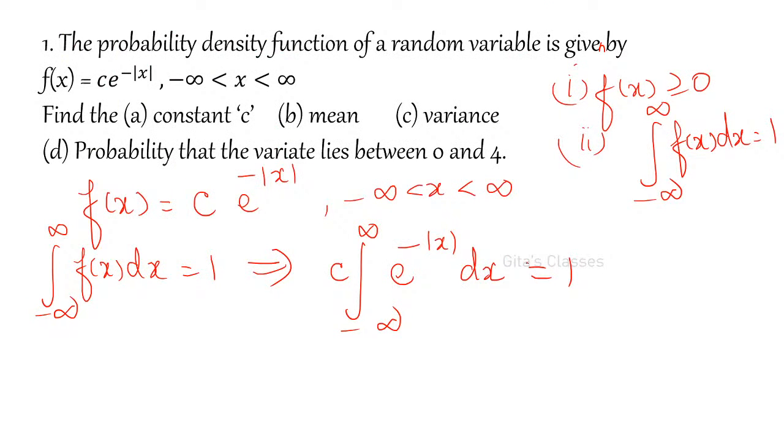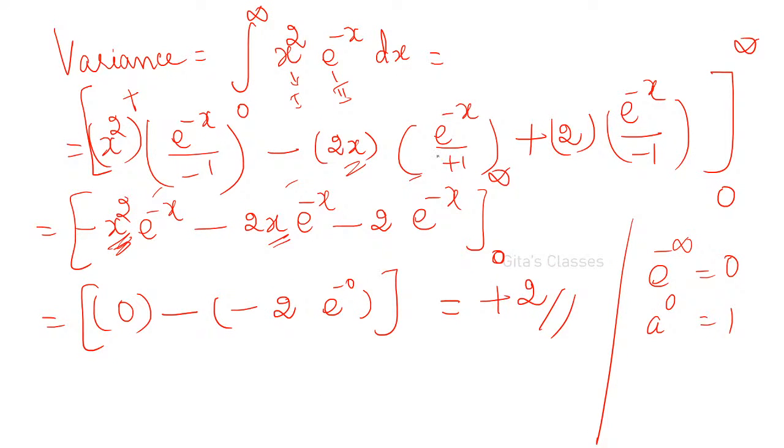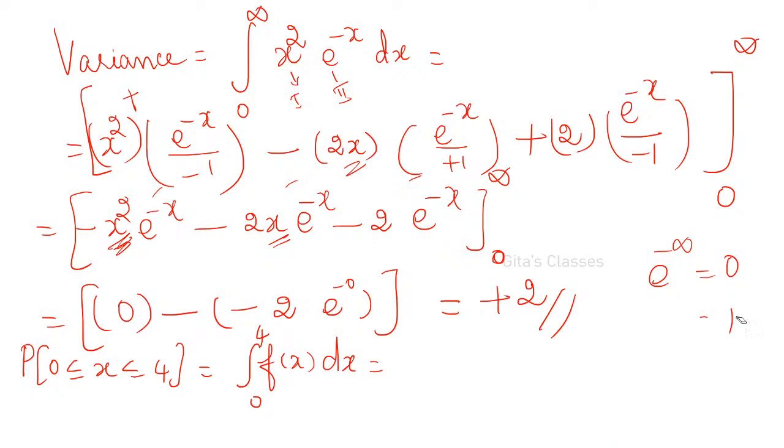Probability that the variate lies between 0 to 4. Very simple. All of you do on your own. Probability that 0 less than or equal to x less than or equal to 4, that is integral 0 to 4 f of x dx. You do it on your own and tell me the values. Integral 0 to 4, I will also do it, of course. Please do along with me and give me the answer. Integral 0 to 4 f of x dx, C is 1 by 2.